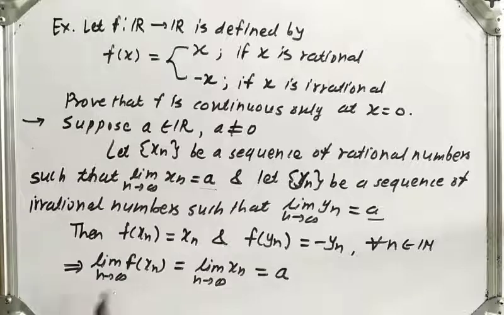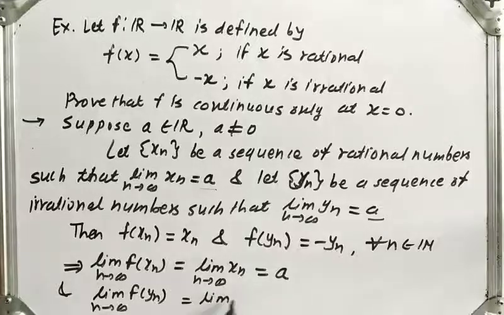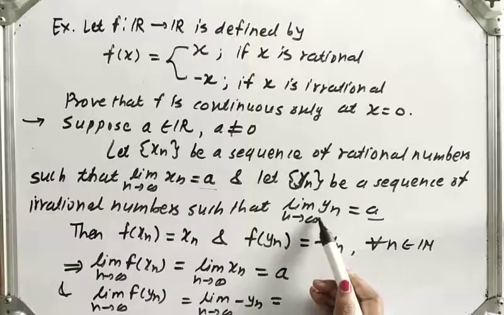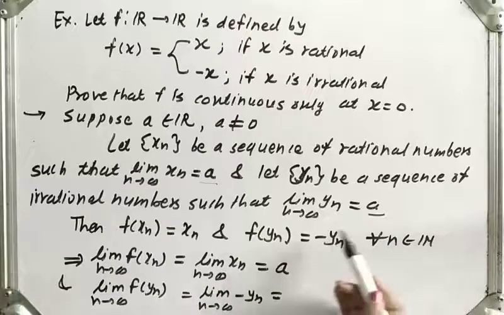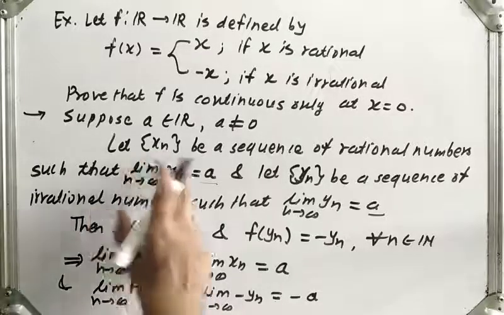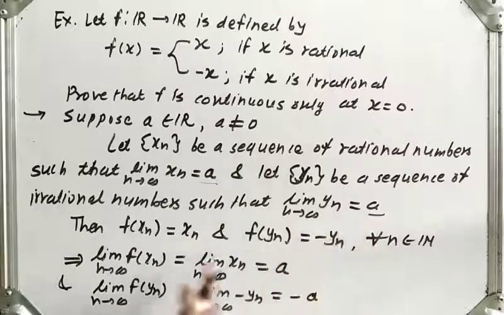And another, what will be the limit of f of yn as n tends to infinity? It will be the limit of minus yn as n tends to infinity. What will be this limit? As the limit of yn is a, the limit of minus yn will be minus a. Means here what happened? xn and yn both sequences converge to a, but f of xn and f of yn converge to different limits.